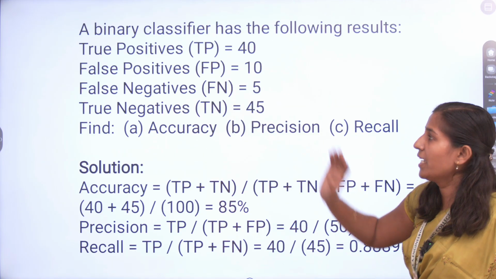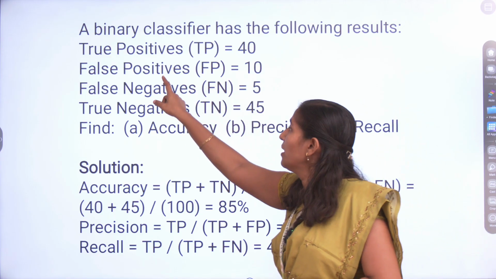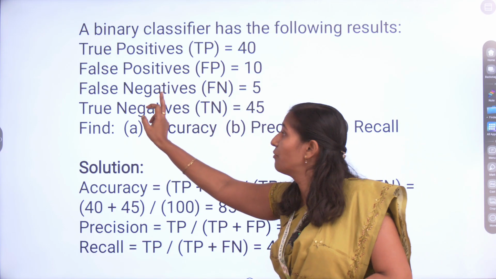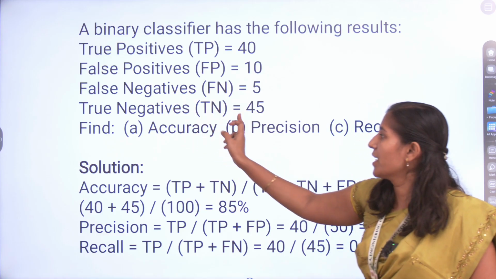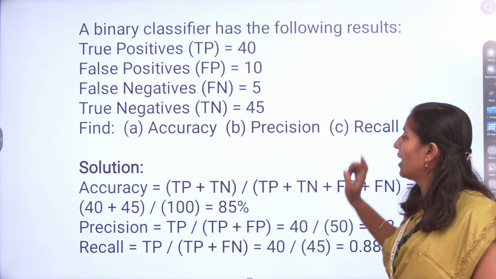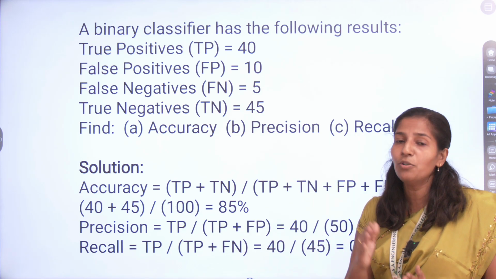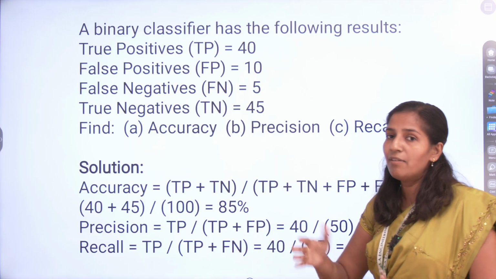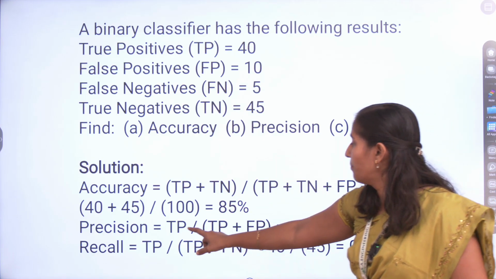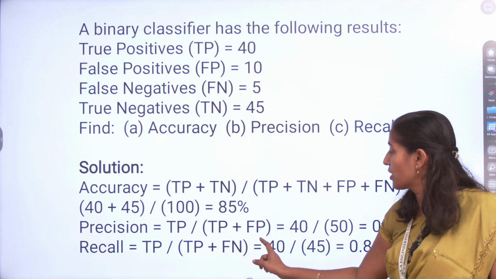The next one, binary classification, will give the true positive, false positive, false negative and true negative values. You have to find the accuracy, precision and recall using the formulas. Accuracy is equal to true positive plus true negative divided by total. Precision means true positive divided by true positive plus false positive.